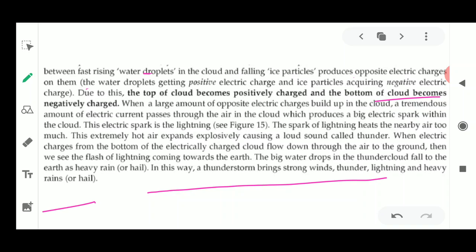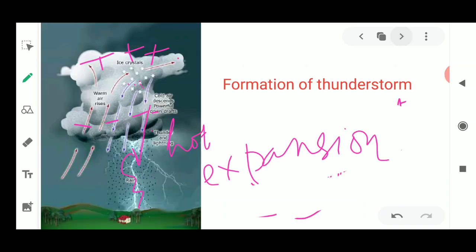Now this is seen as if it is coming down on the earth's surface in the form of lightning, and it is followed by a thunderclap. Why? Because of the high voltage, the air near the cloud gets expanded in a very explosive manner. Once this air expands, it gives rise to a strong, loud sound. So this is how thunderstorms are formed.